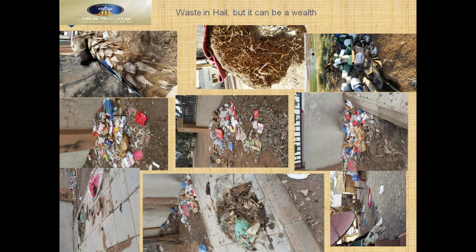Now you can see waste in Saudi Arabia highly. It can be a wealth. This is the palm biomasses. This is also palm roots biomasses. This is different types of cans and different types of debris of plastics.